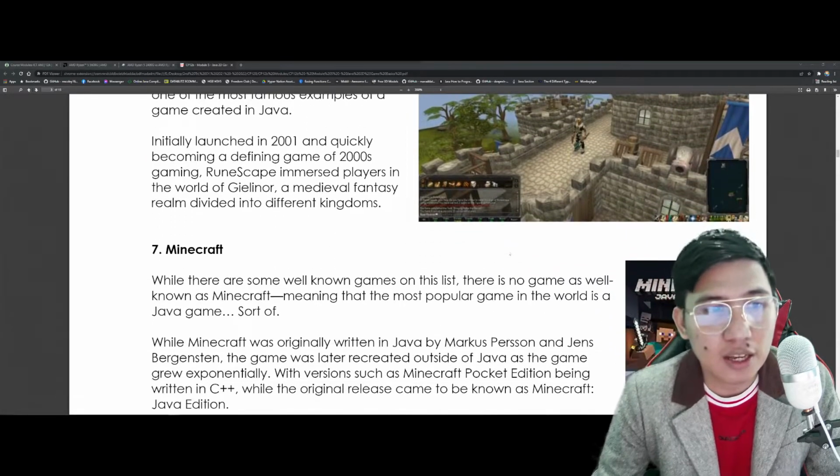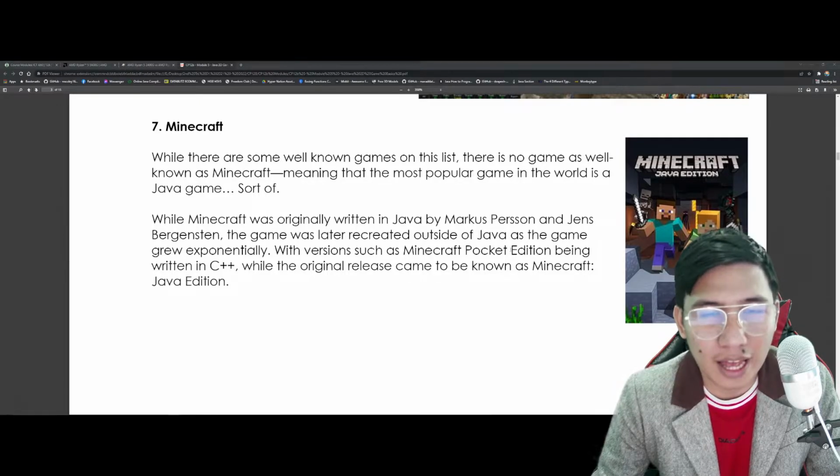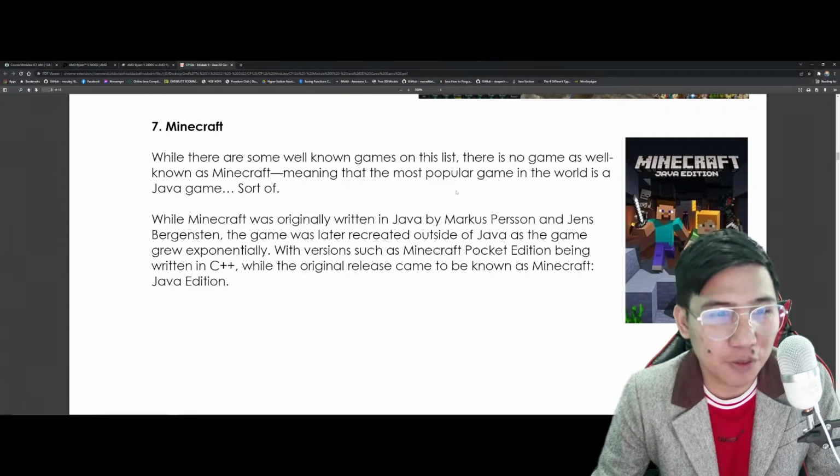And surprisingly, this is of course the most famous game of all time, in which me alone, favorite ko rin to, and up until now nilalaro ko pa rin to, to be honest with you guys. Minecraft, 'di ba meron yung Bedrock edition and Java version.